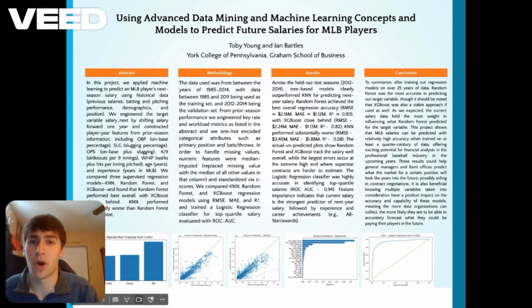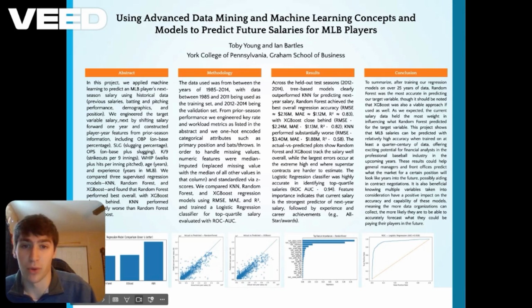To get into our methodology, the data we used was from 1985 to 2014, and the data between 1985 and 2011 was being used as the training set, with data from 2012 to 2014 being the validation set, and then predicting the salary the next year.